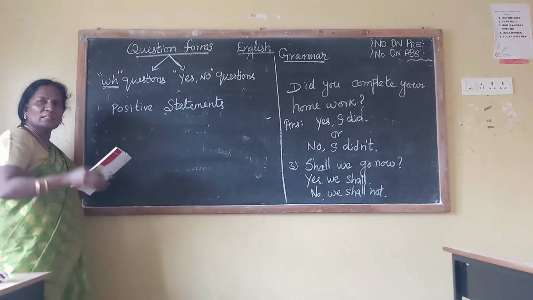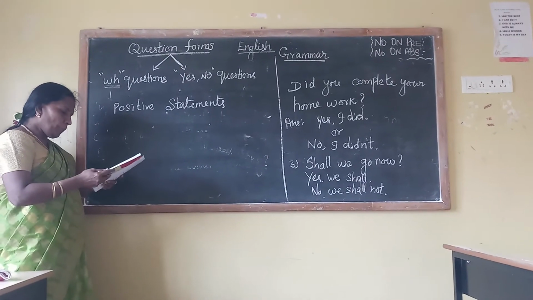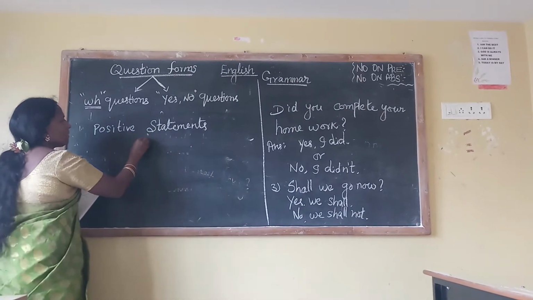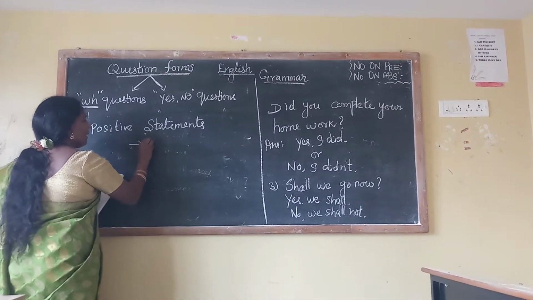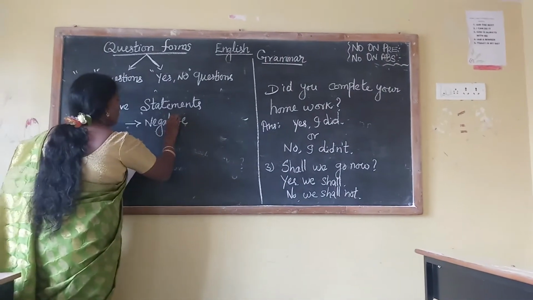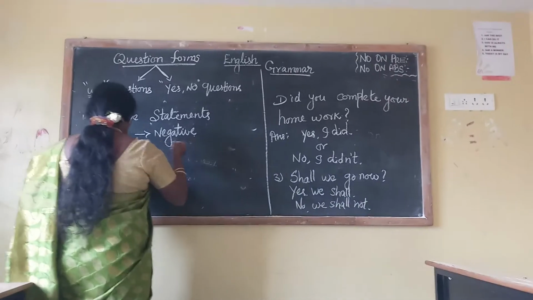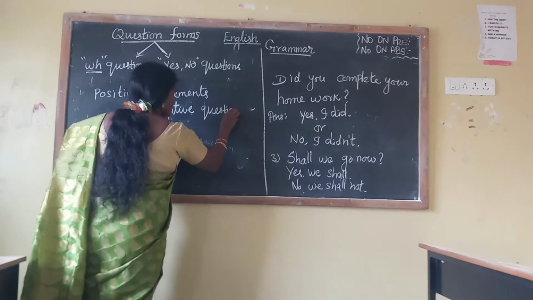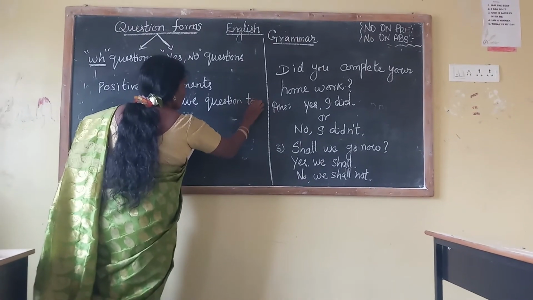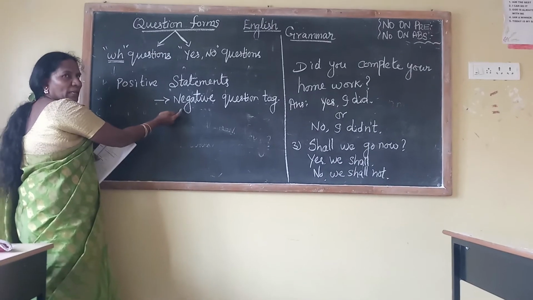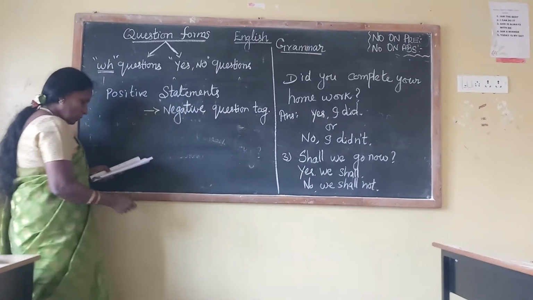So usually positive statements have a negative question tag. Are you clear, children? See, positive statements have the negative question tag.